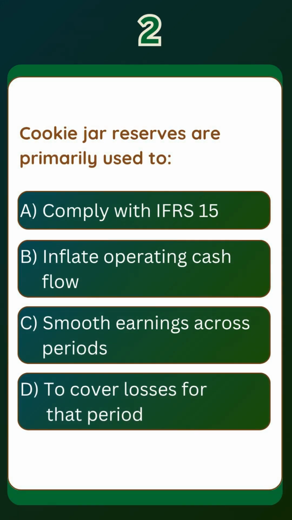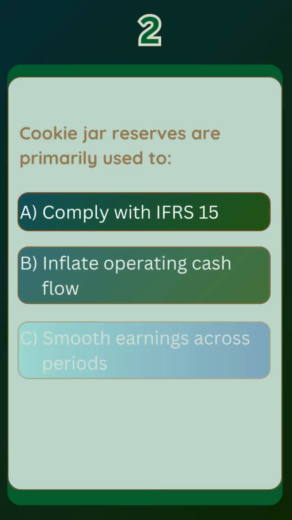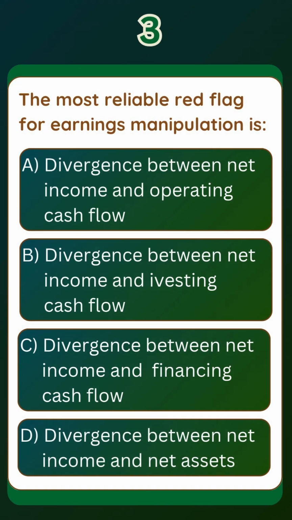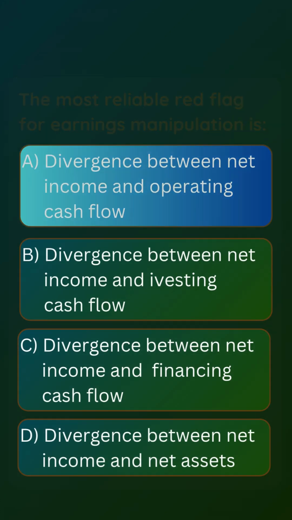Question 2. Cookie jar reserves are primarily used to. The correct answer is option C. Question 3. The most reliable red flag for earnings manipulation is. The correct answer is option A.